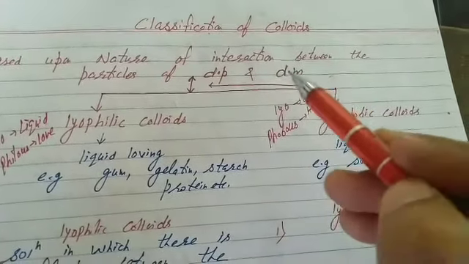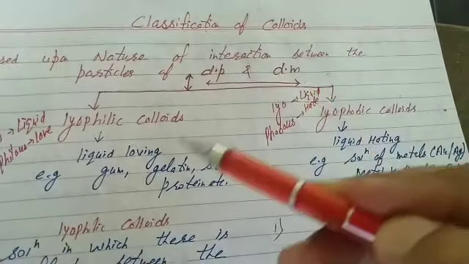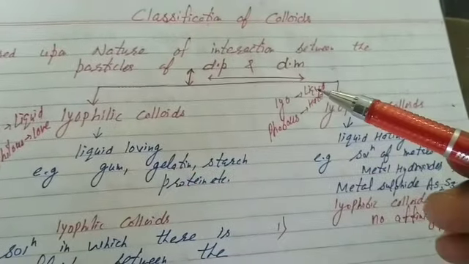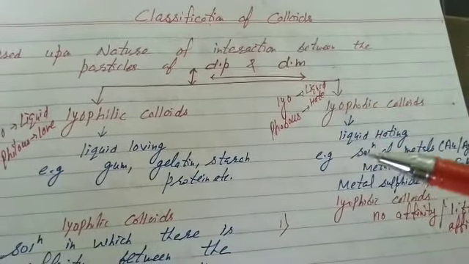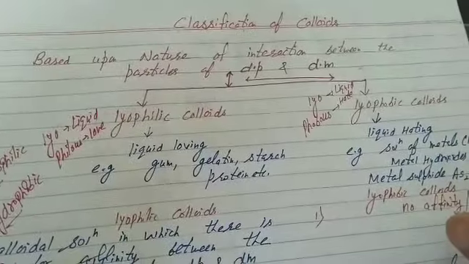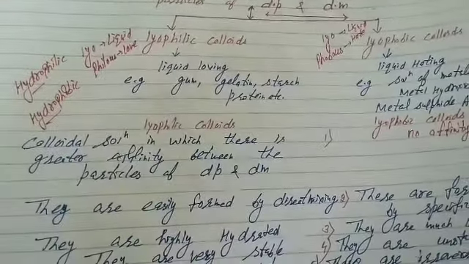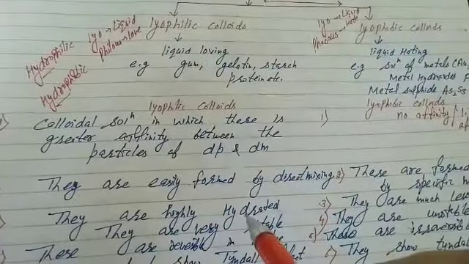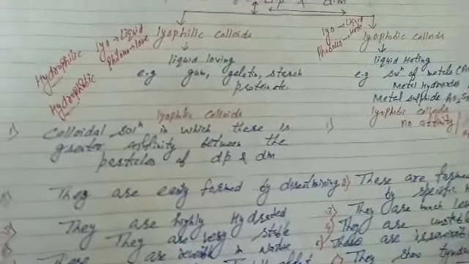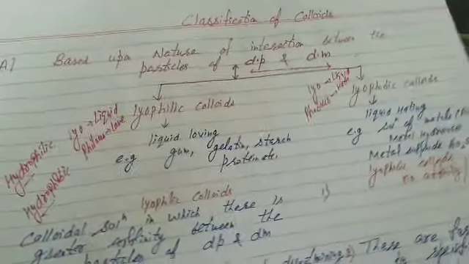Either greater affinity or less affinity or no affinity. If there is greater affinity, they are lyophilic colloids. If there is less or no affinity, they are lyophobic colloids. Lyophilic colloids are highly hydrated. Lyophobic colloids are less hydrated. Lyophilic colloids are prepared by direct mixing. They are reversible. That's the first way of classification.